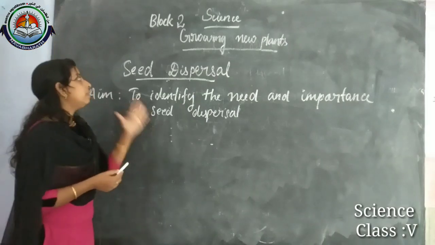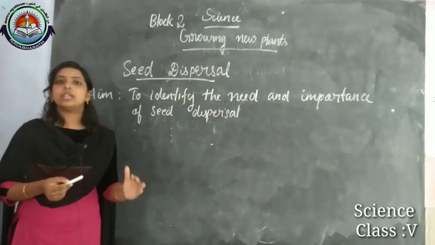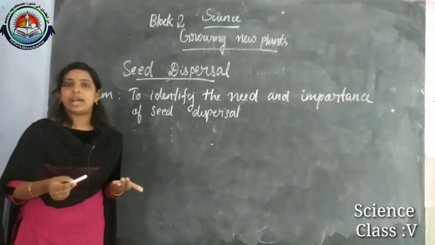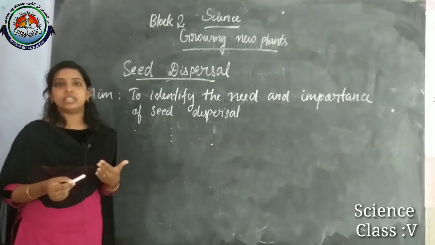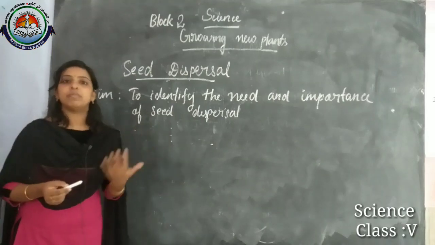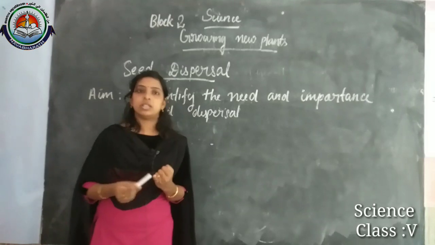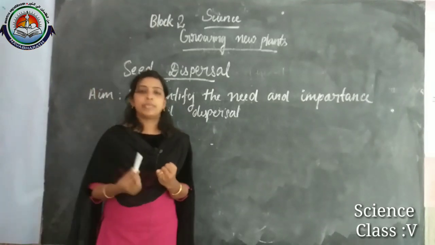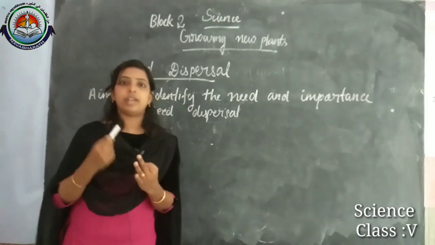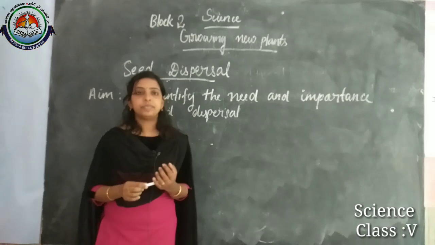In this lesson we learned what seed dispersal is. Seed dispersal is the scattering of seeds away from the parent plant. Then we learned about the need or importance of seed dispersal. First, we discussed that the seeds will get enough water, air, warmth and sunlight for germination.